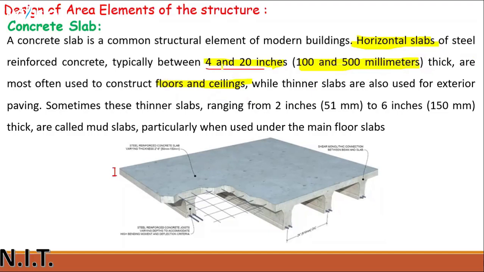These thicker slabs are used for floors and ceilings, and thinner slabs are used for exterior paving. Clear? These thinner slabs range from 2 inches to 6 inches in dimension. In the SI system, you can say that it ranges from 51 millimeters to 150 millimeters thick.